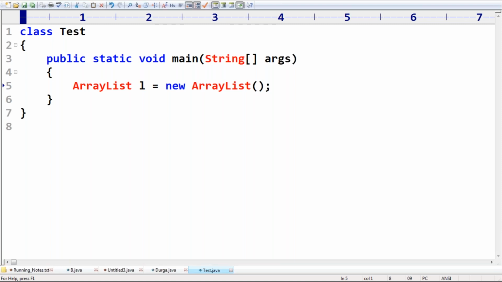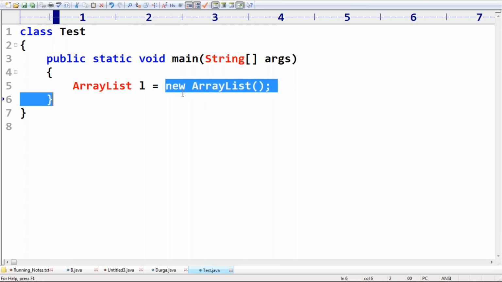If the compiler really doesn't know anything about ArrayList, how did the compiler identify the class ArrayList? There are two reasons. Reason one, we are creating an object, and usually we can create an object for classes only. That's why, in that context, the compiler may feel there is no such class. Second, the compiler may be acting. Let me cross check whether the compiler is genuine or not.